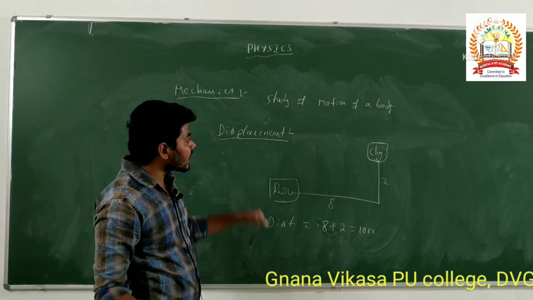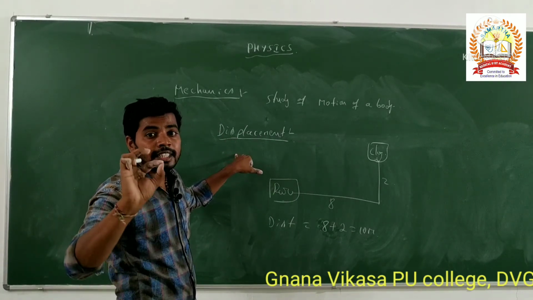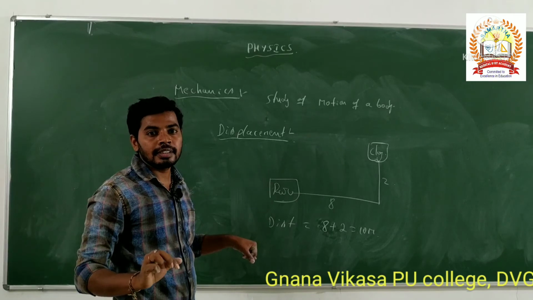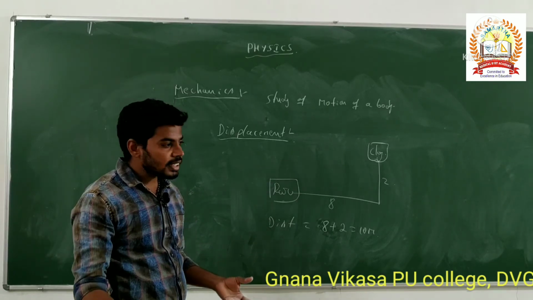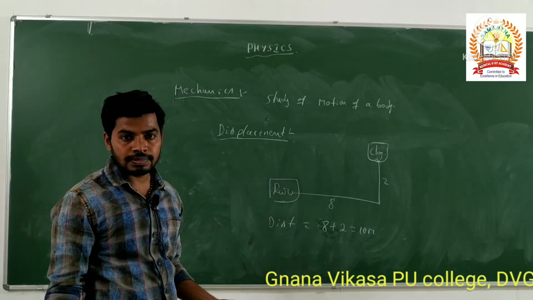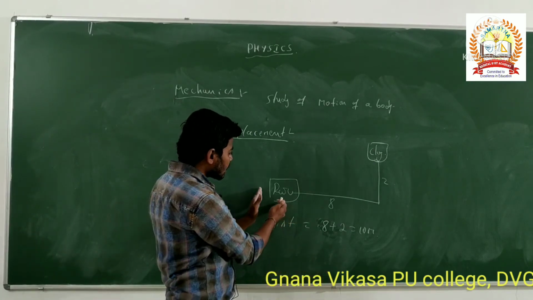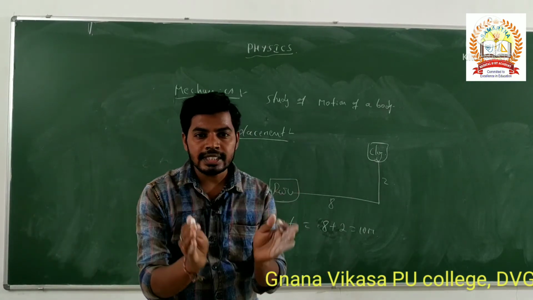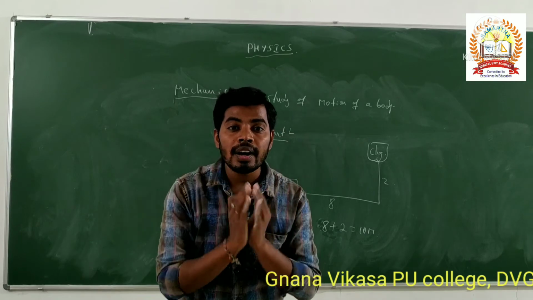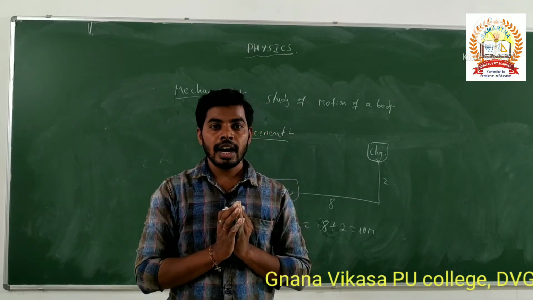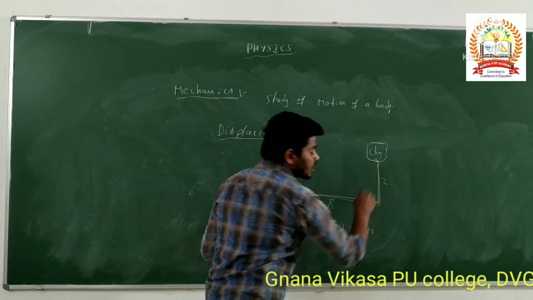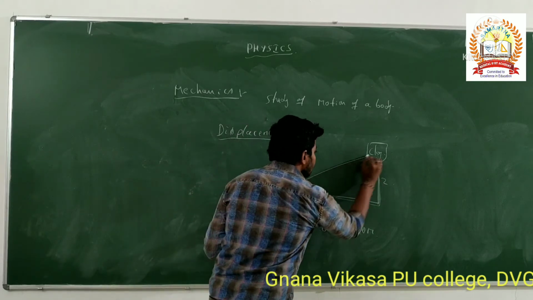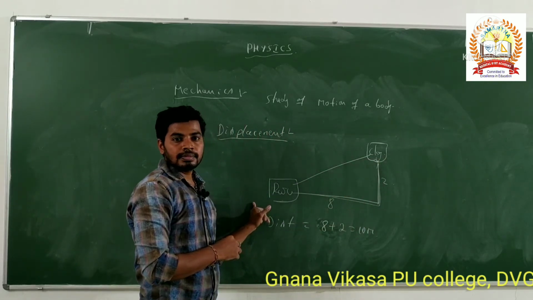But now we are discussing the displacement. Then they will ask, what is the displacement of Raju? The displacement is nothing but the shortest distance between 2 points, otherwise the distance between 2 places. This is the shortest distance. Is it right?